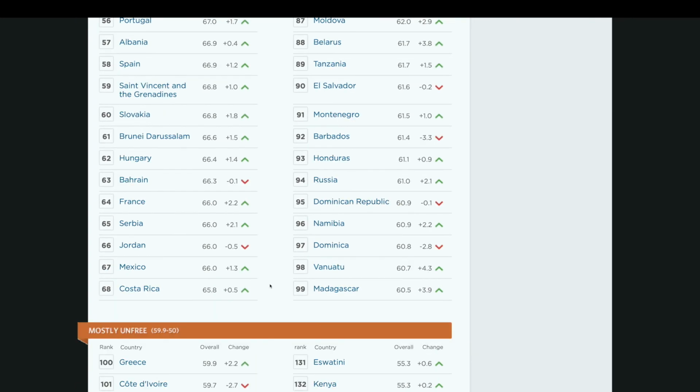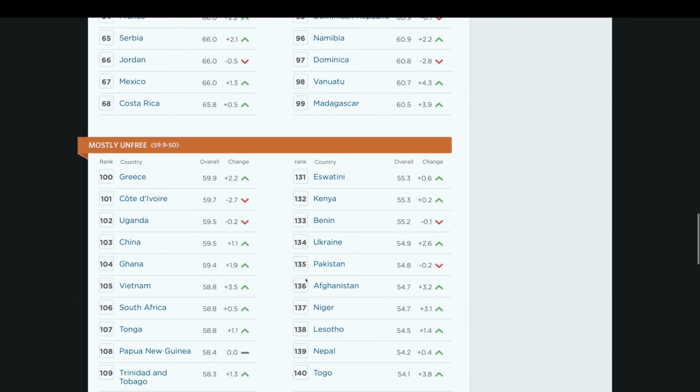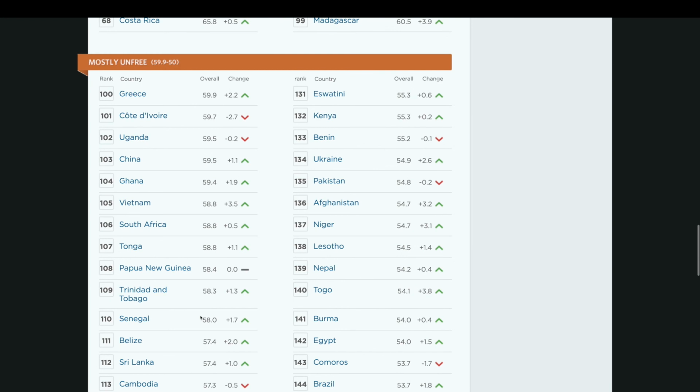And we talked about the former Soviet Union as being a centrally planned economy. You actually see Russia here as number 94 on the Economic Freedom Index. And so they're not very far away from being mostly unfree, where the scores are from 59.9 to 50. Russia right now has a score of 61. So again, there's going to be a lot of government intervention in these countries that have the lower rankings, and even lower rankings that get them to mostly unfree status.